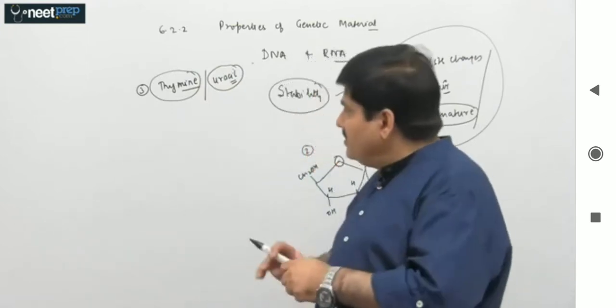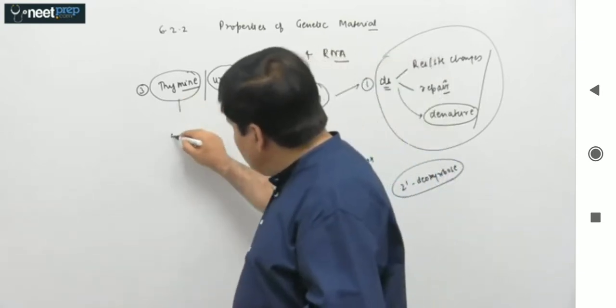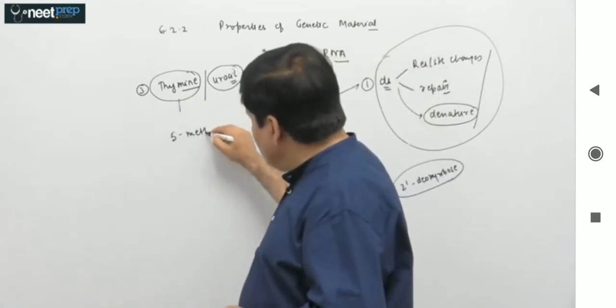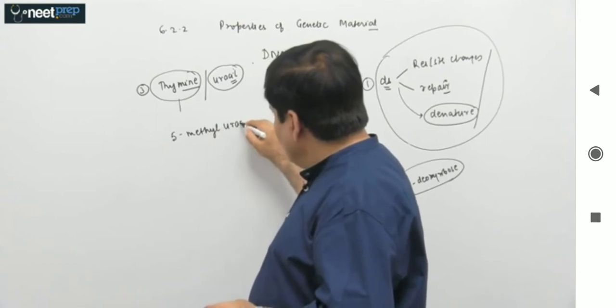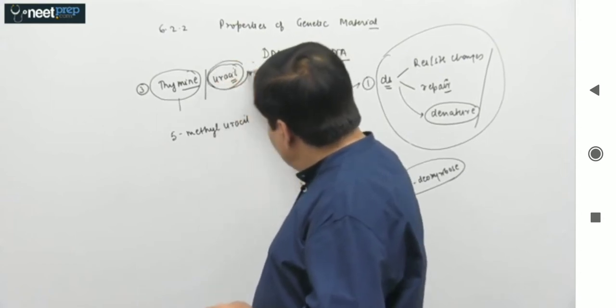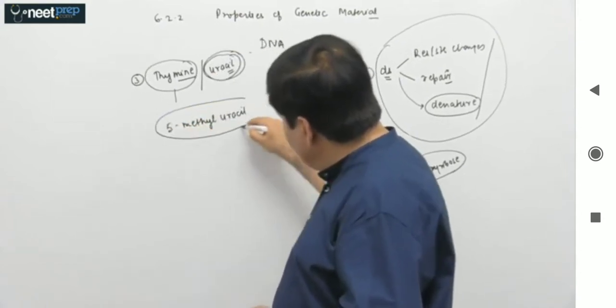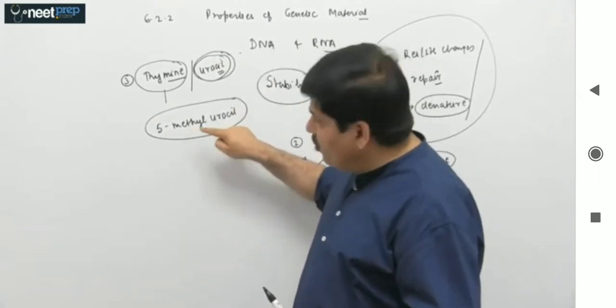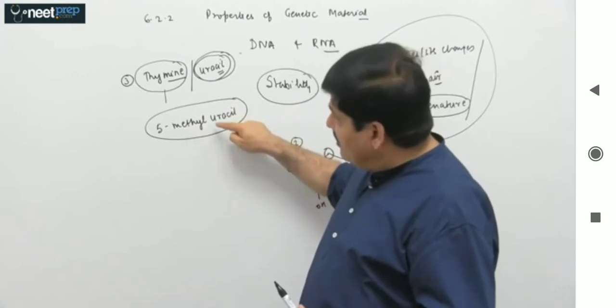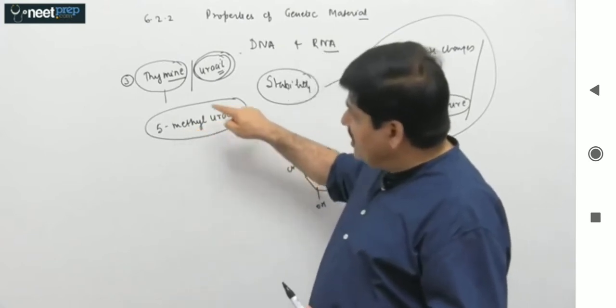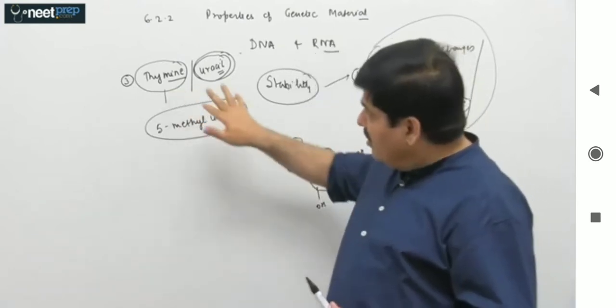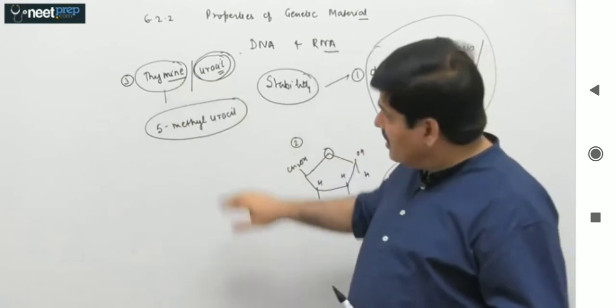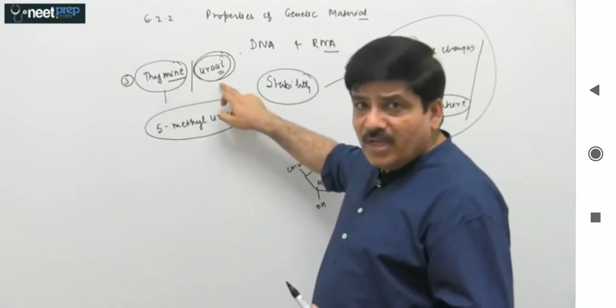Now please understand that this thymine is actually 5-methyl uracil. So can you see the comparability between the two? A methyl group has been added to uracil, and then this 5-methyl uracil is actually thymine. Both are pyrimidine bases. This pyrimidine base is found in RNA.